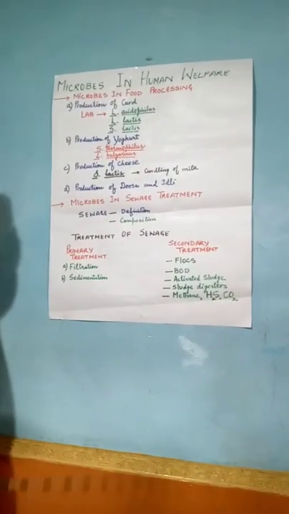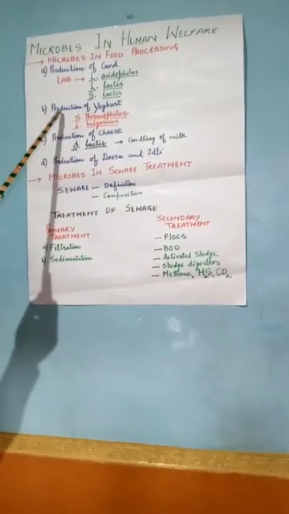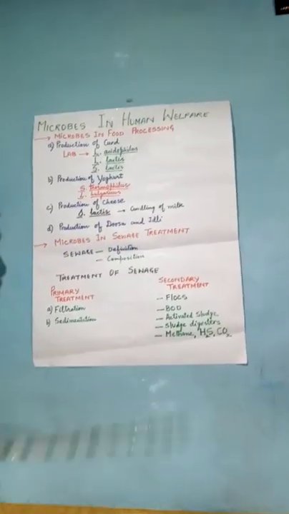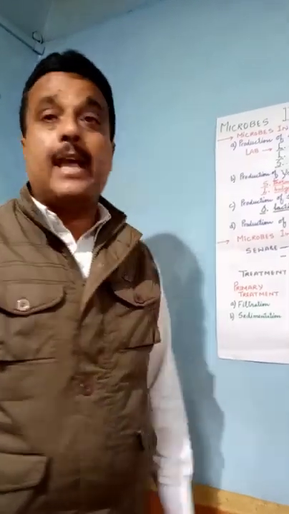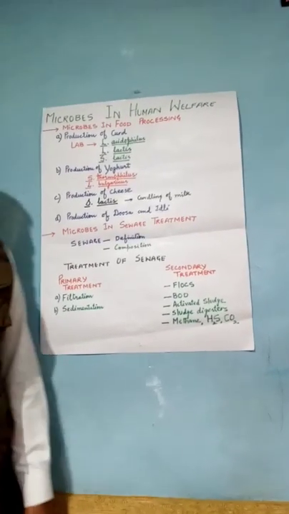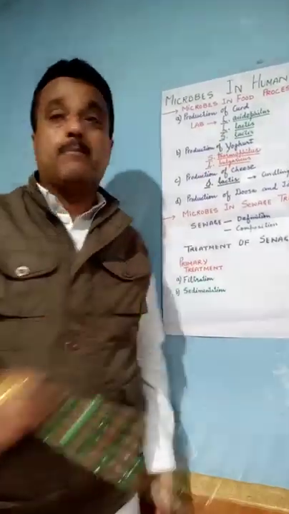and this topic can be discussed under various headings: the production of curd, the production of yogurt, the production of cheese, the production of dosa and idli, as well as the important role microbes play in the production of bread. Let us first discuss the production of curd, and how curd is produced with the help of these microbes.